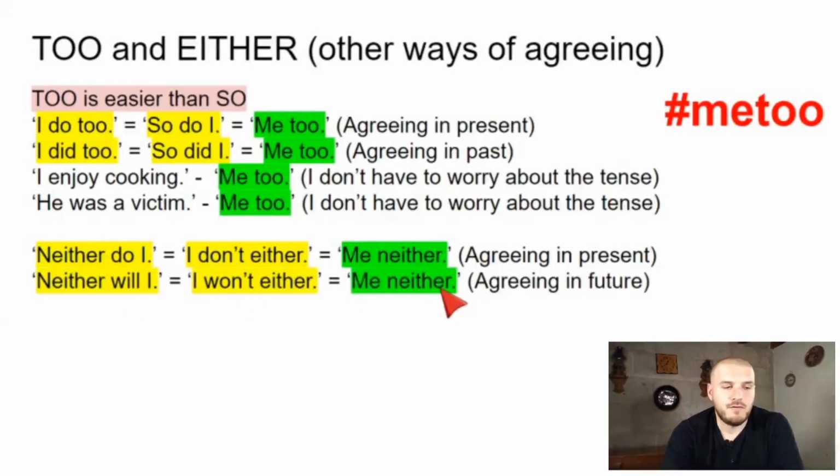Me neither, right? Por ejemplo, si una persona dice no iré, I won't go, and I want to say yo tampoco, I can say me neither. Or I can say I won't either, or neither will I.